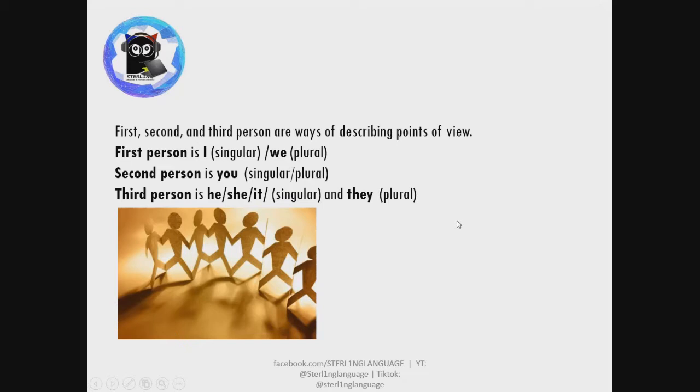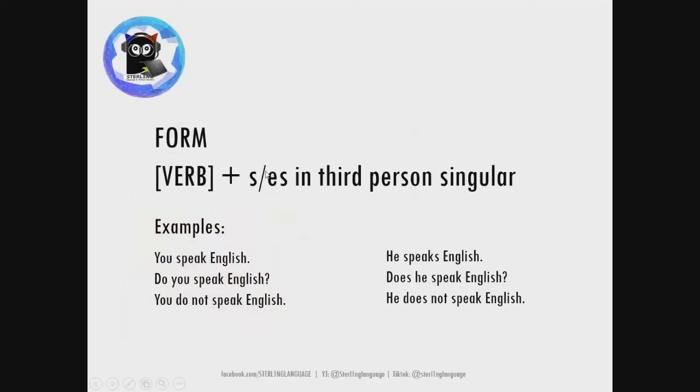So now let's move on or proceed to present tense. Okay. Ang form ng present tense is always the base form of the verb. Well, the subject plus the base form of the verb. But in the third person singular, you add s or es to the verb. For I, you, we, they speak English here. So nothing changes with the verb, whether in statement form, in question form, or in the negative form. You do not speak English. All right. However, in the third person singular, he, she, it, you add s to your verb, speaks.